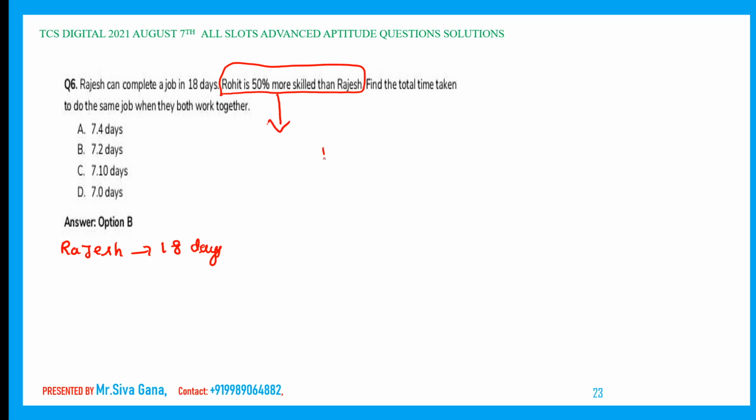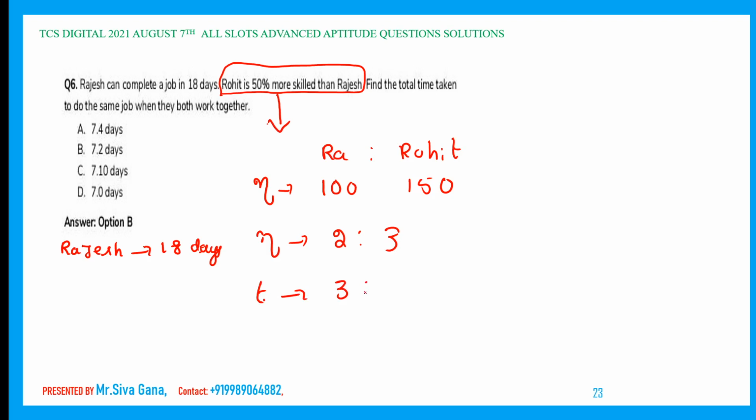Now coming to Rajesh and Rohit, let us say efficiency. If Rajesh is 100% efficient, then Rohit is 100 plus 50, which is nothing but 150% efficiency. So the efficiency ratio is 2:3. Now you know that efficiency is inversely proportional to time taken. Therefore the time taken ratio must be 3:2.